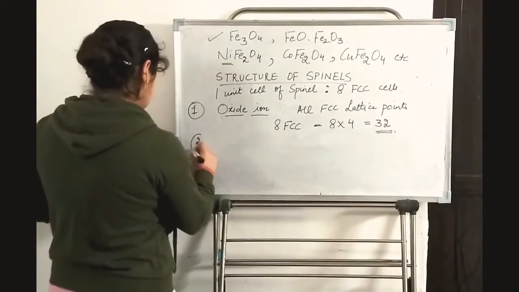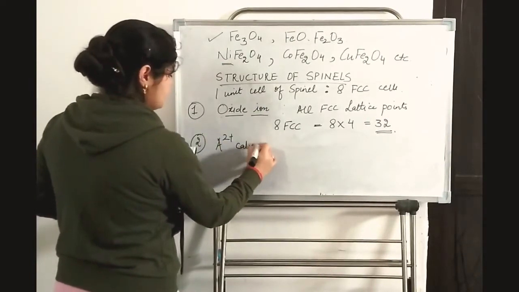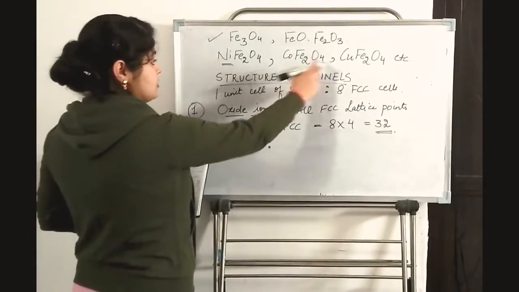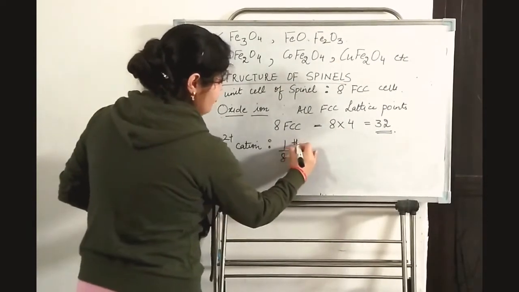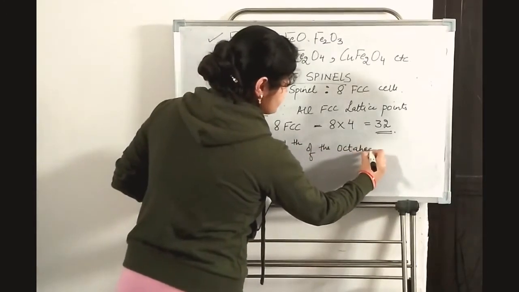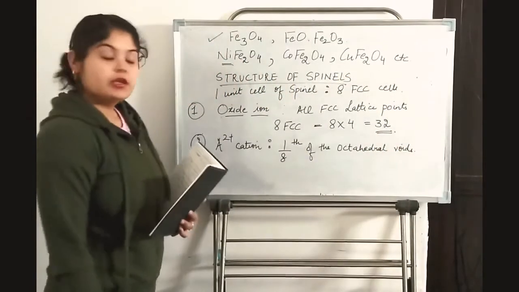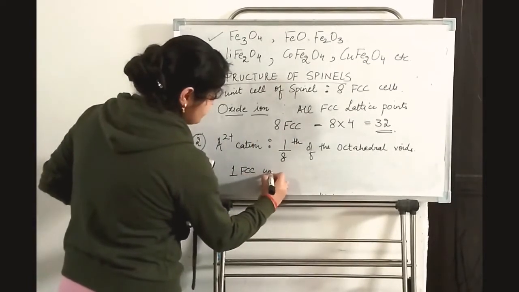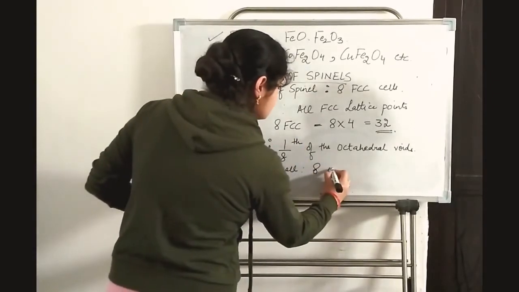Now second we come to the A2+ cation. The A2+ cations, just like nickel, cobalt and copper, occupy 1/8 of the tetrahedral voids. In one FCC unit cell, we have 8 tetrahedral voids.